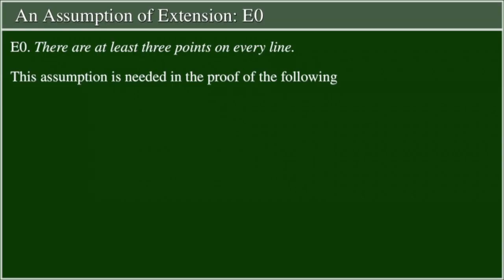An assumption of extension, E0. There are at least 3 points on every line. This assumption is needed in the proof of the following.